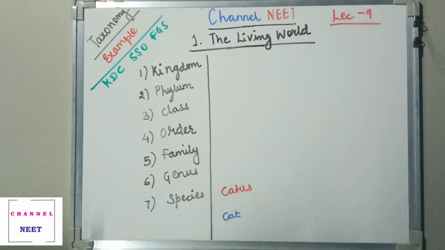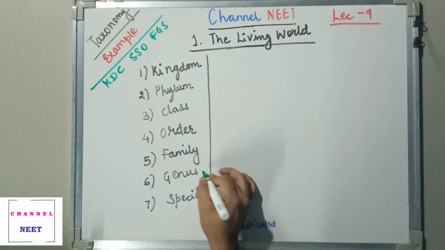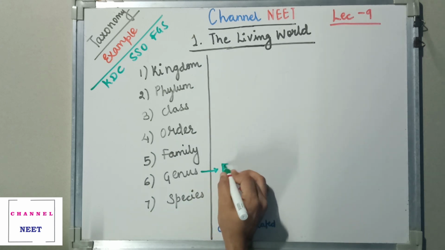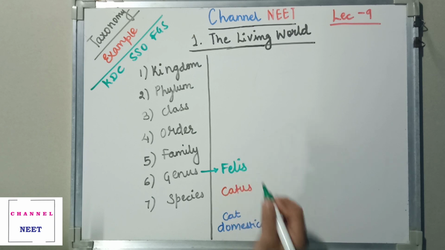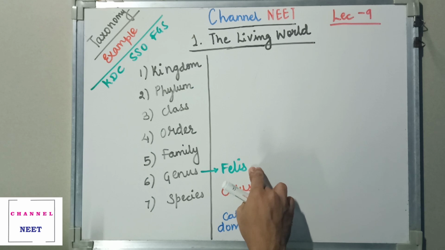Now this cat that I am speaking of is a domesticated cat, or the house cat. So this becomes the house cat. It belongs to a genus that is known as Felis. Now what exactly does Felis mean? Felis itself means cat.